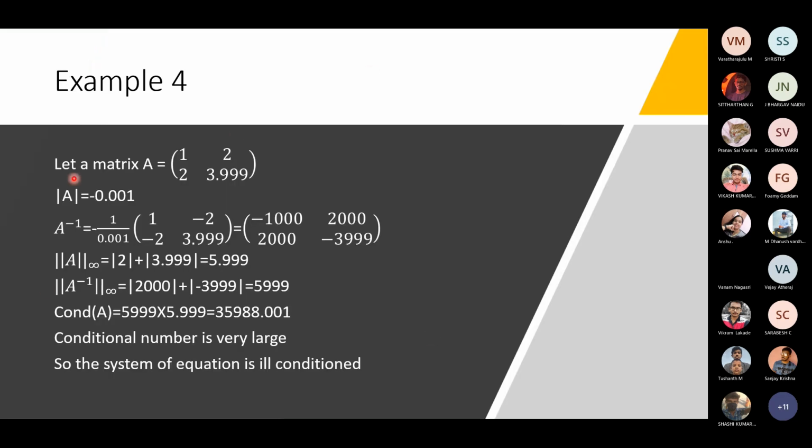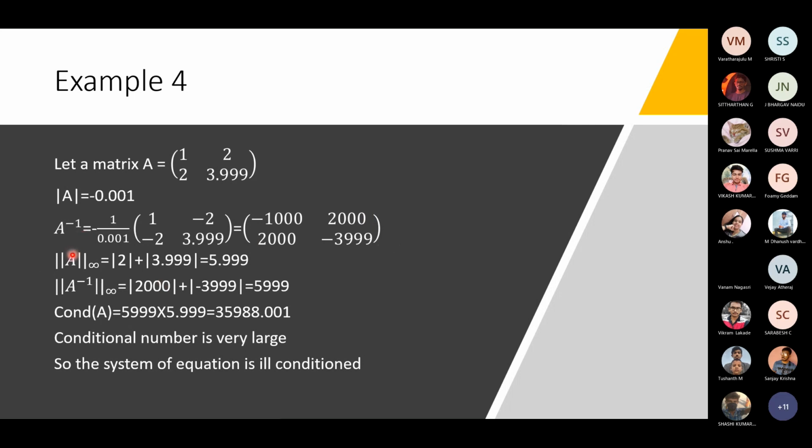So let's take a final example. Let matrix A be equal to 1, 2, 2, and 3.99. We'll see that mod of A is equal to minus 0.001, and A inverse is 1 by mod of A into the adjoint matrix of this matrix. So we'll get this, and A inverse we'll get as minus 1000, 2000, 2000, 2000, and minus 3.99.